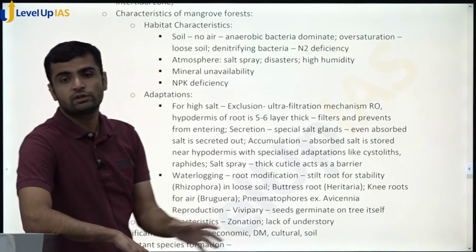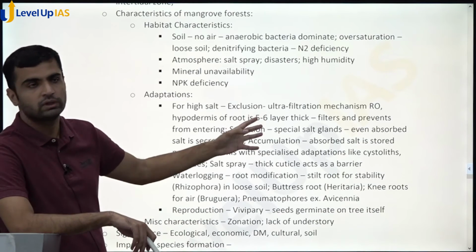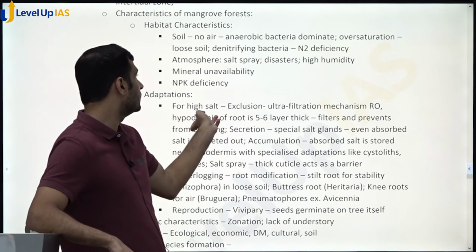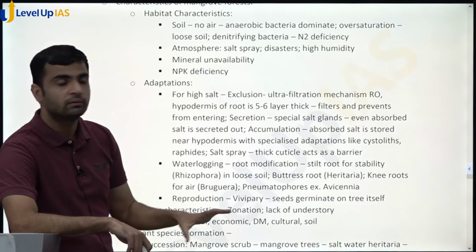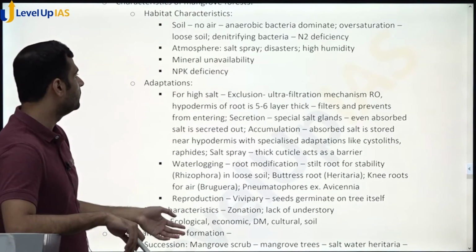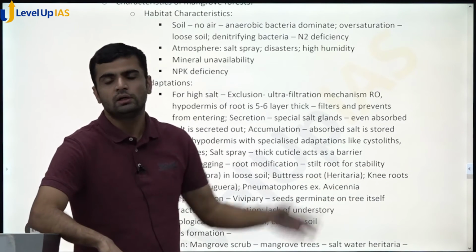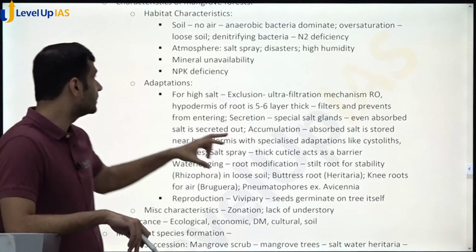Then we have oversaturated soil. It will be loose, so we need a lot of support. That's one of the adaptations for plants. Then in the atmosphere, you have salt spray, as continuous seawater is coming. Then we have high humidity, disasters, mineral unavailability, and NPK deficiency. These are all habitat characteristics.